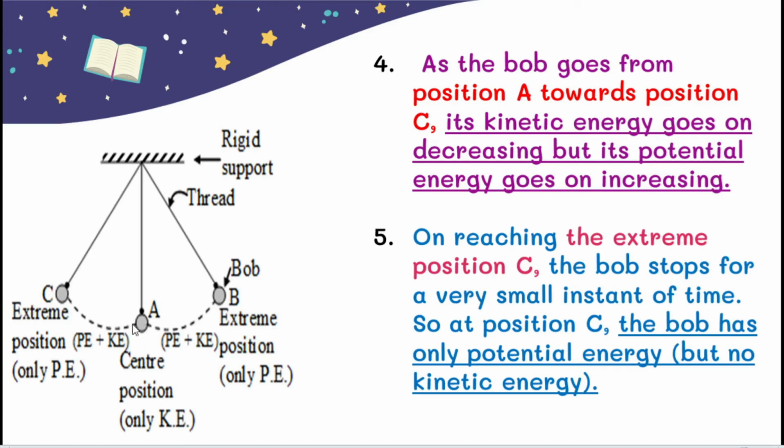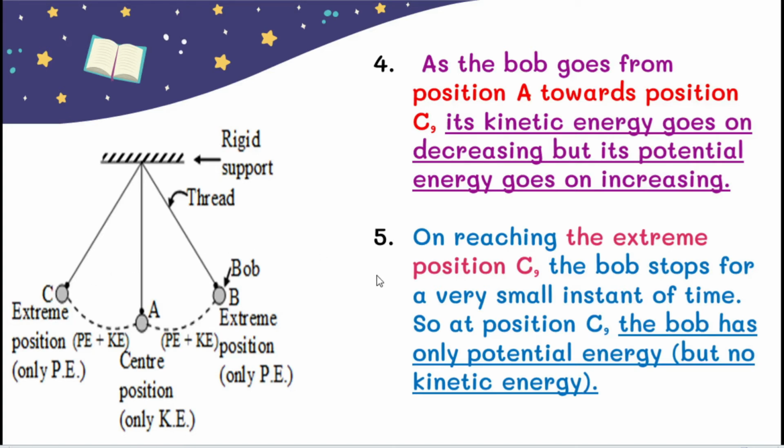When it goes from A to C it still has kinetic energy, but when it reaches C it returns back toward position B. When it starts to return, it takes a fraction of a second of rest, and at that time it has potential energy.